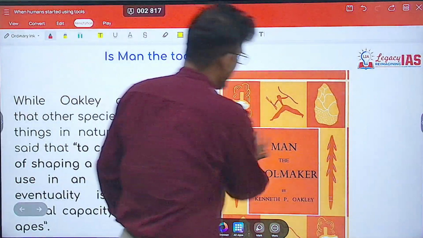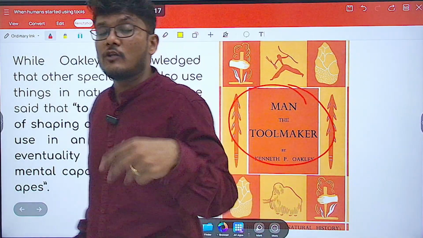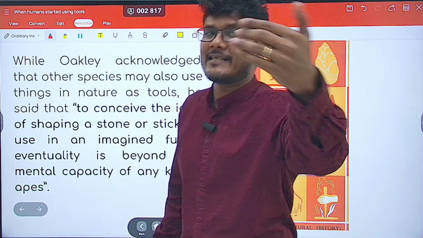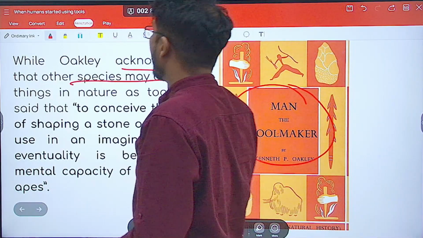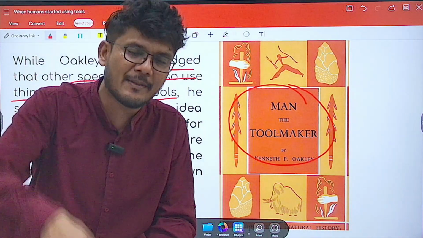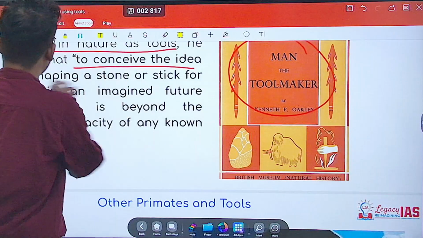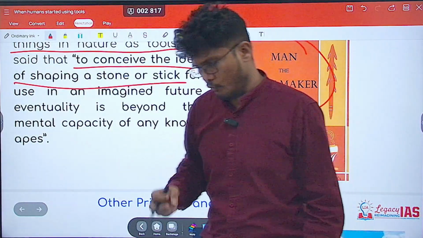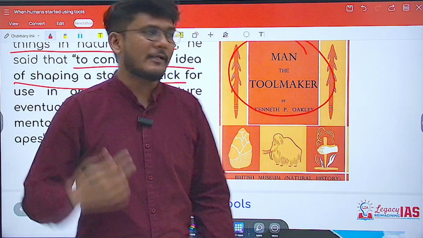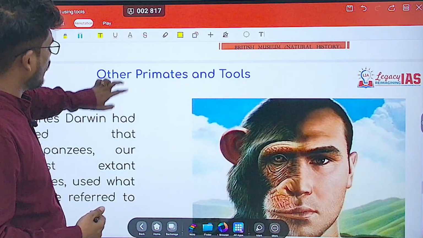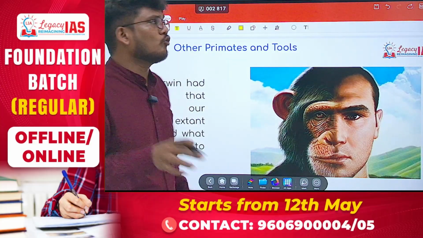In fact, Man the Tool Maker is the book in which he talks about how humans are the ones who have conceptualized this. That does not mean he is denying that other animals use tools. He acknowledges that other species may use things available in nature as tools, but it is humans who conceived the idea of shaping stones, sticks, bones, etc. for use as a particular tool for hunting, gathering, and so forth. This unique trait is attributed only to humans by Mr. Oakley.